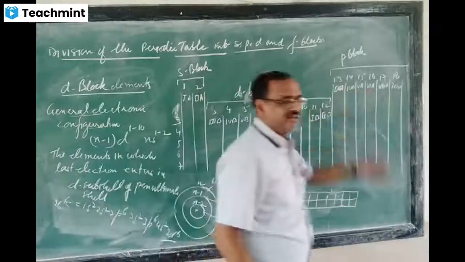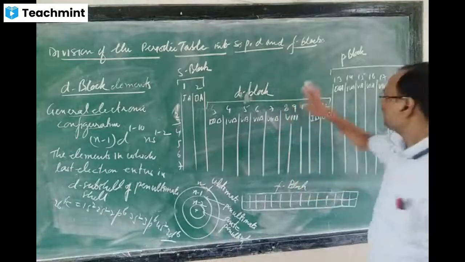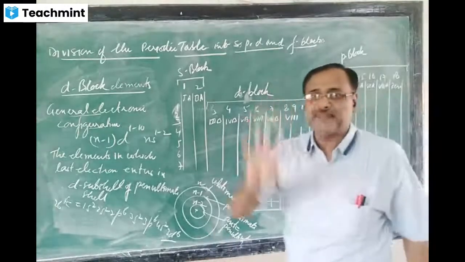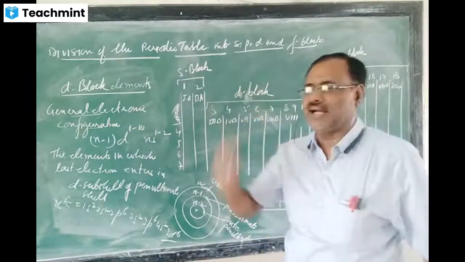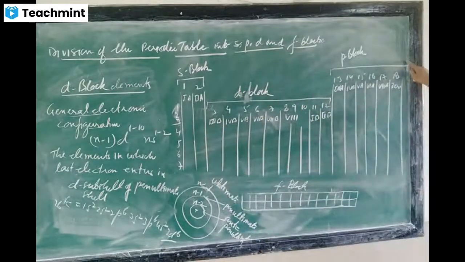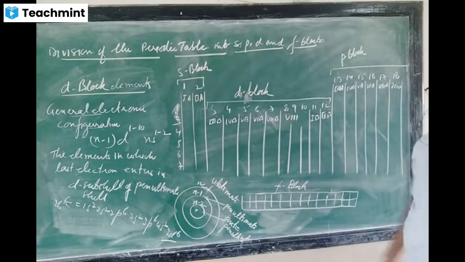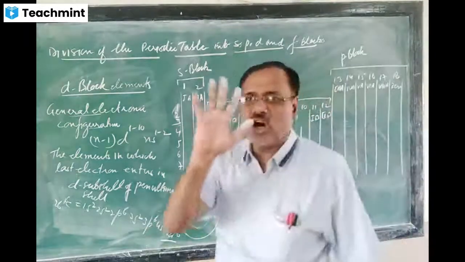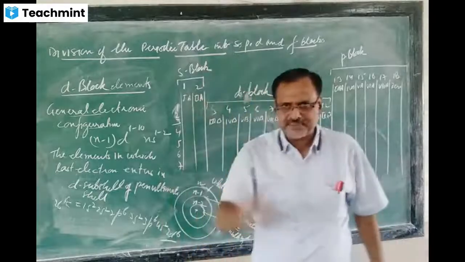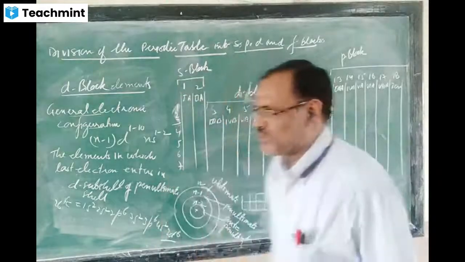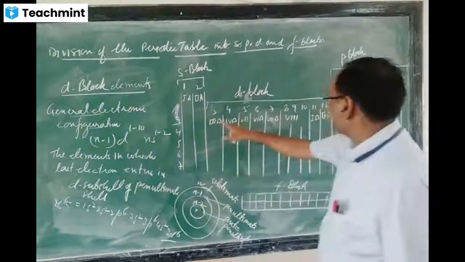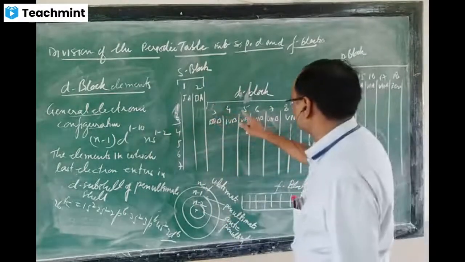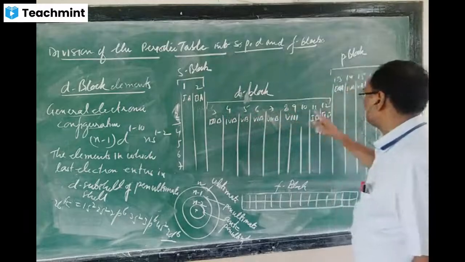In the P subshell, 3 orbitals are there. In the 3 orbitals, you can fill up 6 electrons. So that's why 6 groups are there. Just count it: 1, 2, 3, 4, 5, 6. Then in the D subshell, 5 orbitals are there, and in 5 orbitals, how many electrons can be filled? 10. So that's why in the D block 10 groups are there.